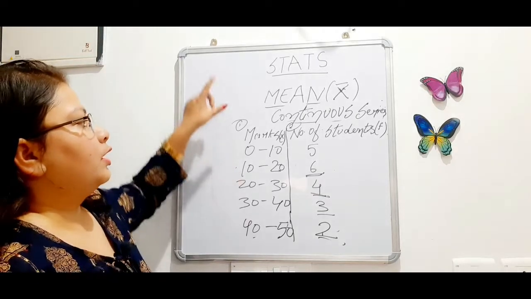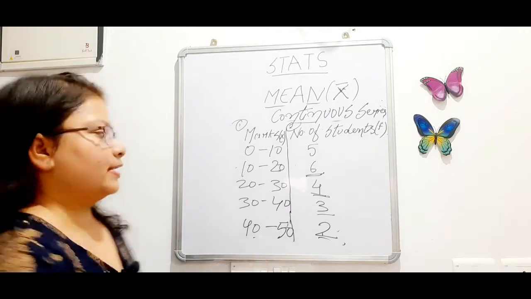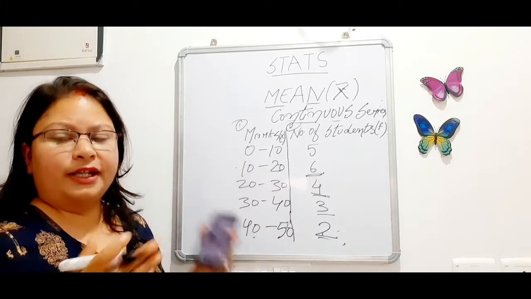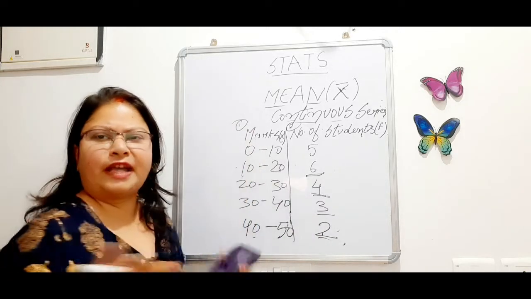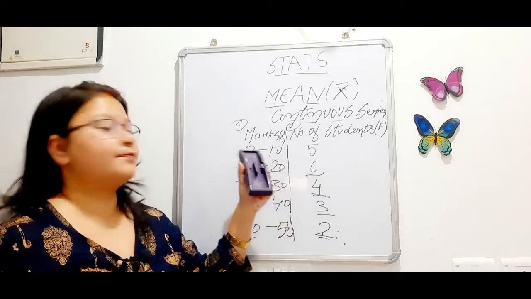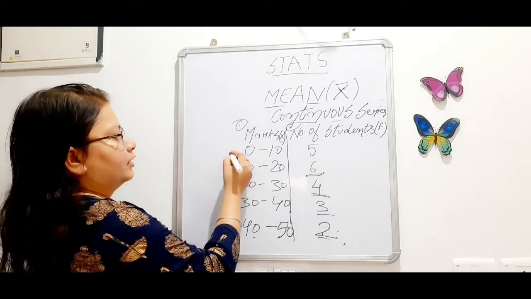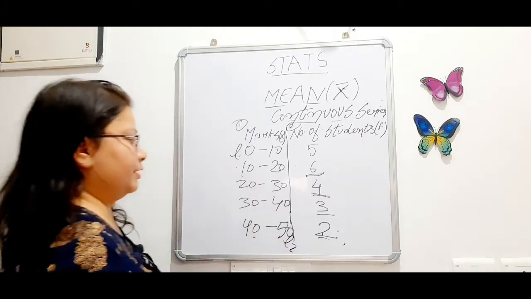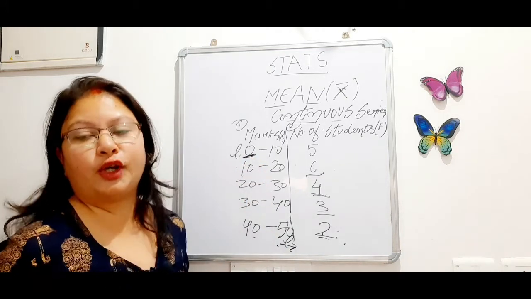Okay, so in a continuous series the variable comes in a class, in a series, like this to this, this to this. It comes in a proper series, like the series of 5, 10. The difference between the series can be anything, like 5, 10, 15, 20. Here the difference of series is 10. Okay, so this is the lowest limit and this is the highest limit. 0 is the lowest marks and 50 is the highest marks secured in a class.